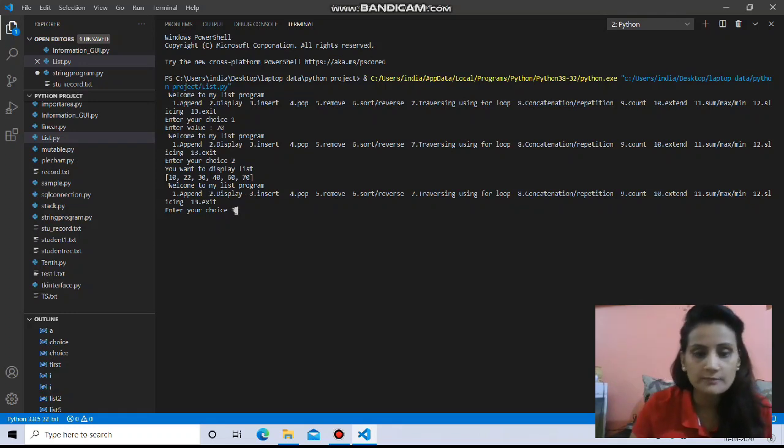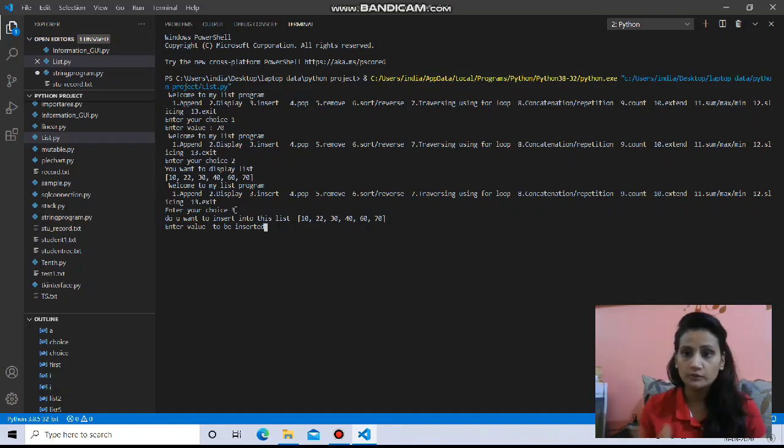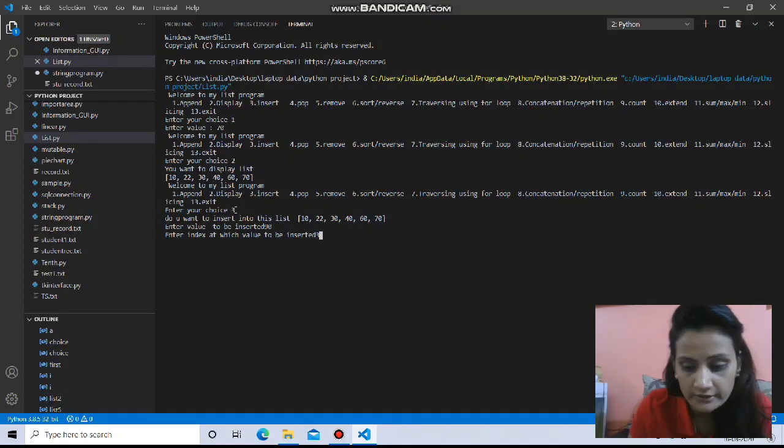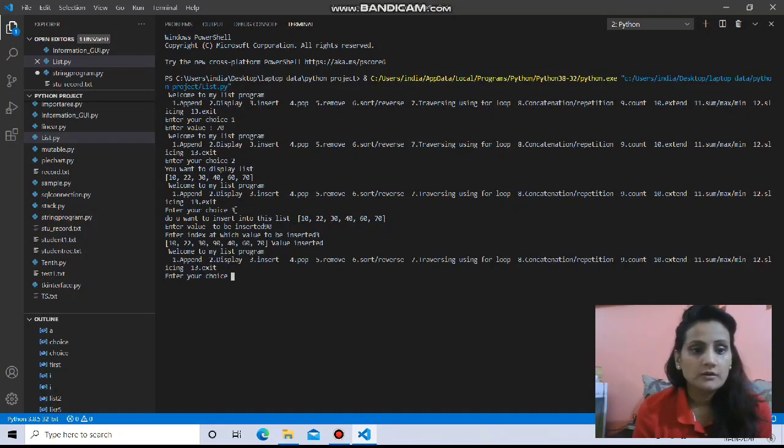Now I'm going for choice number 3. Choice number 3 was to insert a value at a particular index. Suppose we want to insert at 3 index. 3 index means where we have 40 right now. At this particular point we want to add 90, suppose. So first enter the value to be inserted. I am giving 90 as a value, and now I am telling where to insert it, at 3 index. See, 10, 22, 30, 90 is added. Okay, now I am going for my choice number 4.